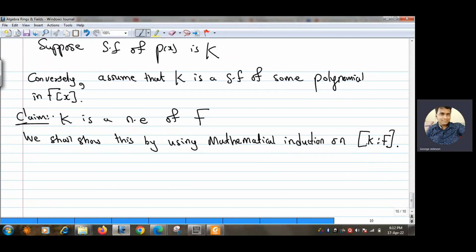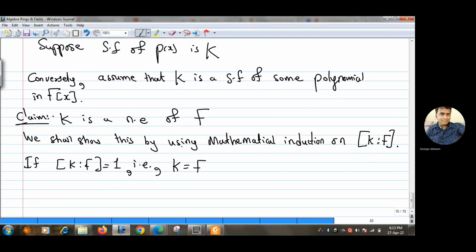So in the base case, we have to prove the result. So if the dimension of K over F is 1, that is, K is the same as F, then can you see that the result follows?